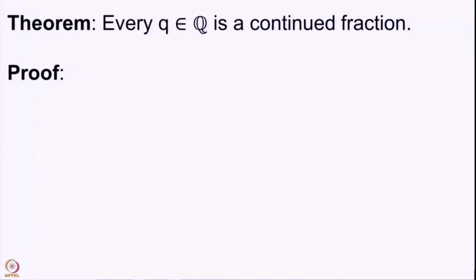Is the other way also true? If we have a rational number, is it equal to a continued fraction? That is also true. So, every rational number, if you start with a q in rationals, can be written as a continued fraction. Remember, continued fraction is essentially given by the sequence a0, a1 up to an, where a0 is an integer and a1, a2, up to an are natural numbers. So, we want to write q, a rational number, in this form.